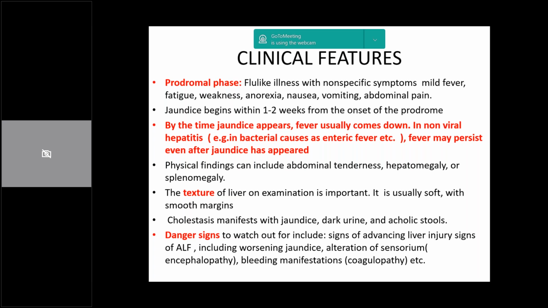And it is important that as the patient has acute liver cell failure signs, the patient will have worsening icterus, alteration of sensorium, basically encephalopathy, bleeding manifestations because of underlying coagulopathy. And unfortunately, these patients, because of the liver cell failure, have got concomitant compromised glucose homeostasis. They have got impaired synthesis of coagulation factors, and they are very prone to secondary infections, be it bacterial or fungal, and that leads to precipitation of the encephalopathy thereof.